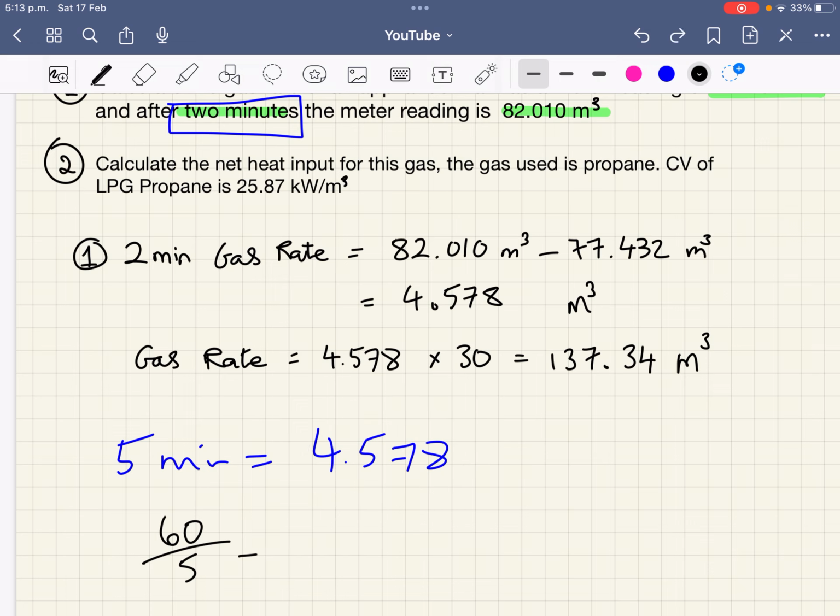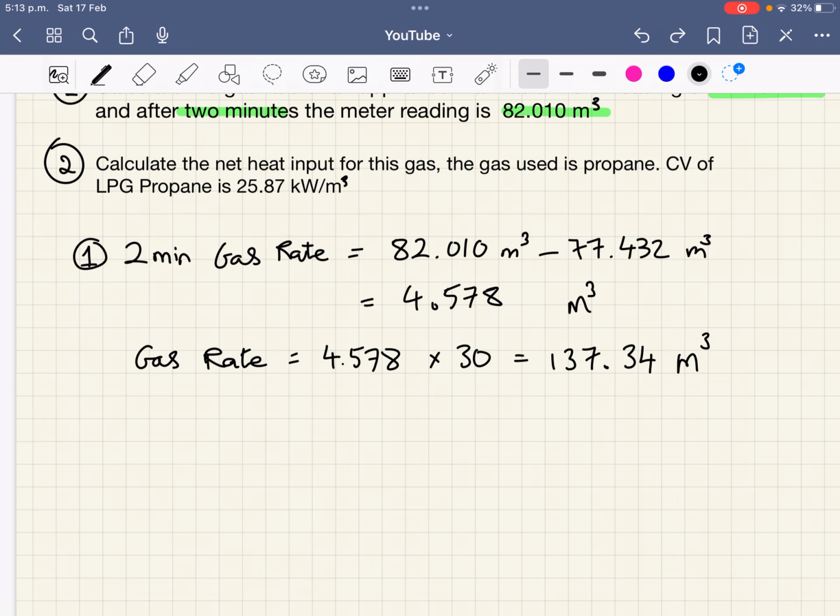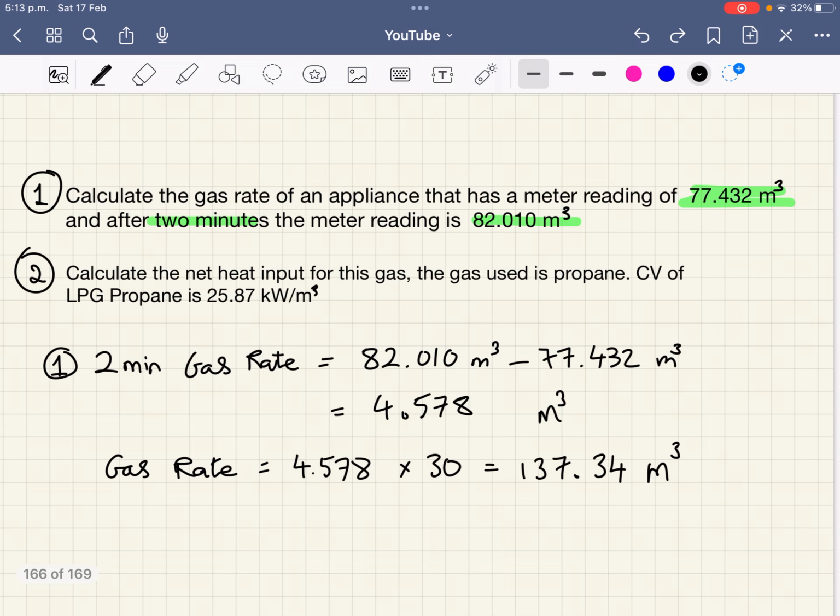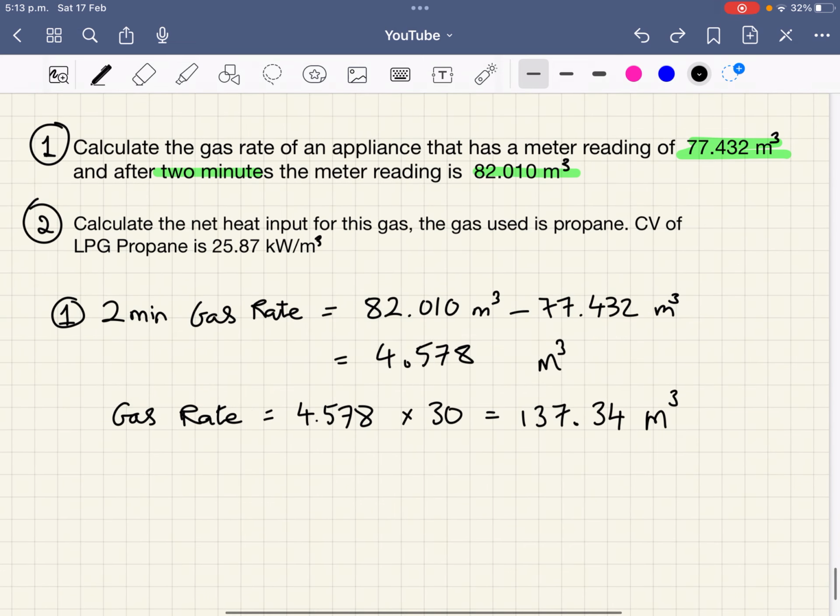So that was just a side note, and it could be any different period of time. If it was 10 minutes, you got your first reading, and then 10 minutes passed, you got your second reading. Well, you're only going to have to multiply by 6 there, because 60 divided by 10 is 6. So you're going to have to multiply by 6. That's why we have to multiply by 30. All the questions I've seen, though, you multiply by 30 because you get a 2-minute reading.